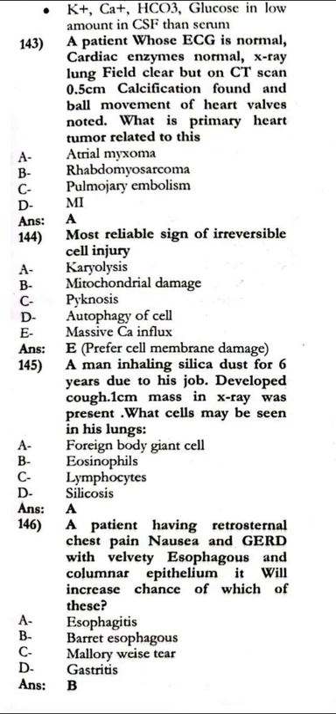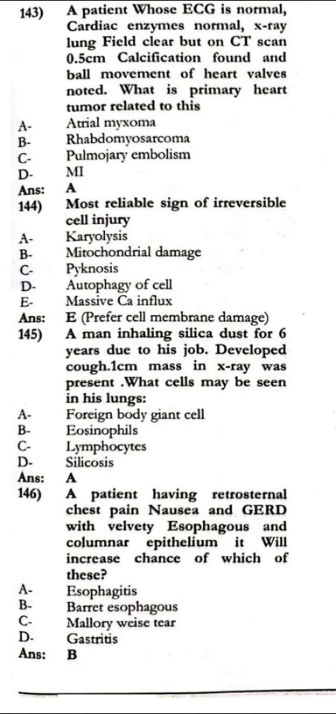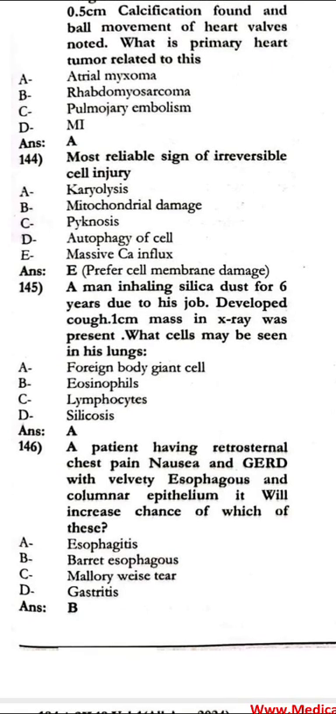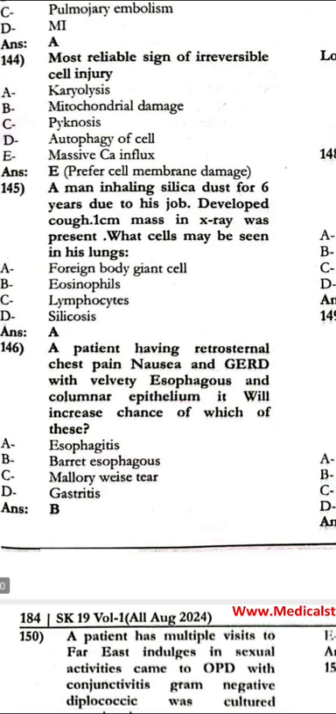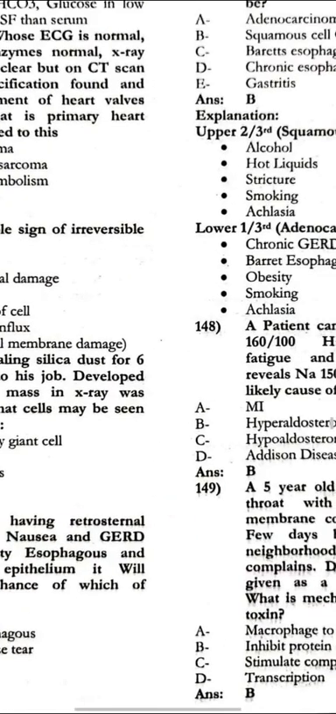A man inhaling cigarette smoke for 6 years due to his job developed a cough. On X-ray, no symptom was present, but cells may be seen in his lungs, that is a foreign body. A patient having retrosternal chest pain, nausea, and GERD with velvety esophagus and columnar epithelium will increase the chance of Barrett's esophagus.